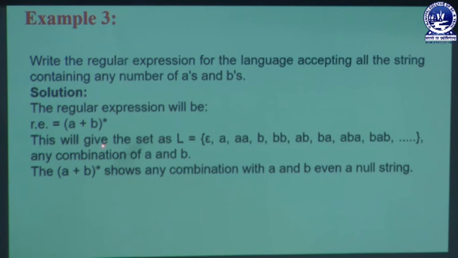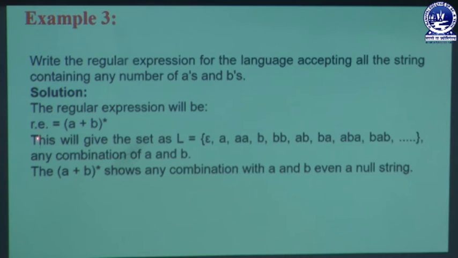Then how will it be represented? What is the output of this expression? First of all, you should learn thoroughly what is actually given in that example. The requirement is a language accepting all strings containing any number of A's and B's. Whenever you get any string that contains more than one A and B, at that time we form its regular expression, which is written as R equal to (A+B) whole star.